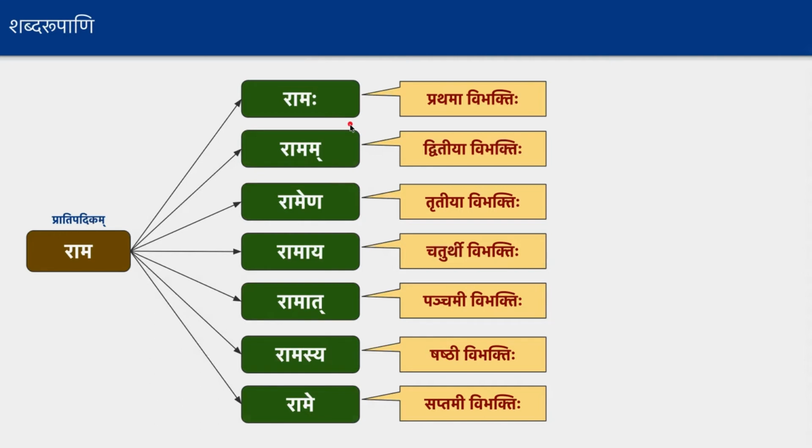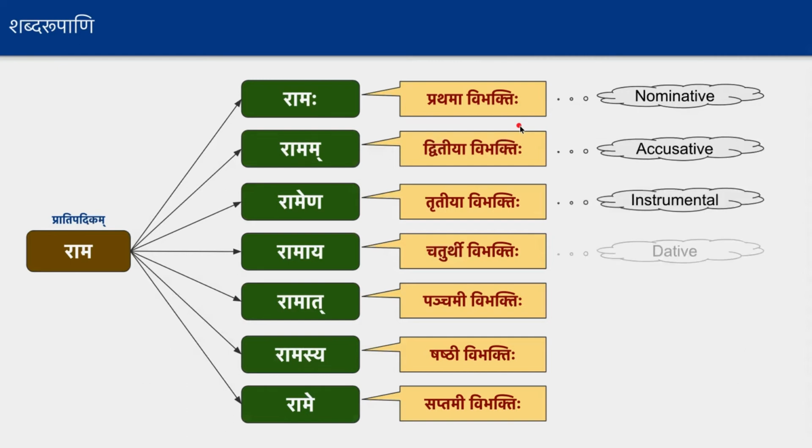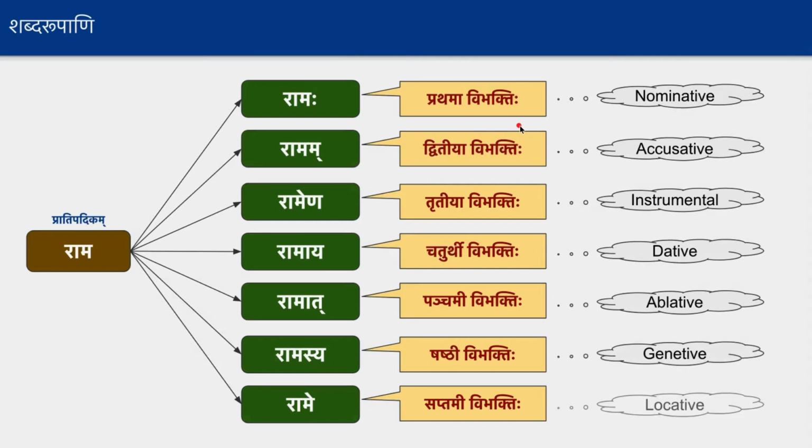Okay, and in short, if you want to know what they are in English, this is what we call them: nominative case, accusative case, instrumental case, dative case, ablative case, genitive case and locative case. So the grammatical case is what we call Vibhakti here, and they are named Prathama, Dvitiya, Tritiya, Chaturthi, Panchami, Shashti and Saptami. Okay, hope it is clear.